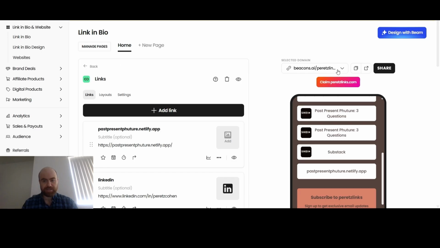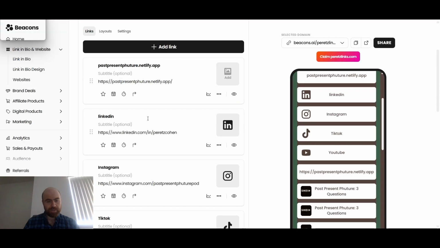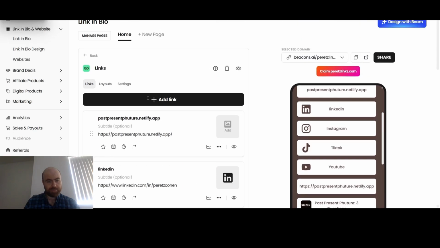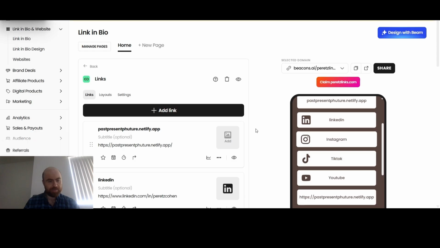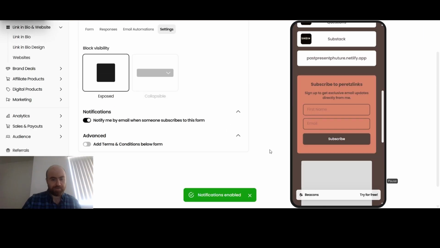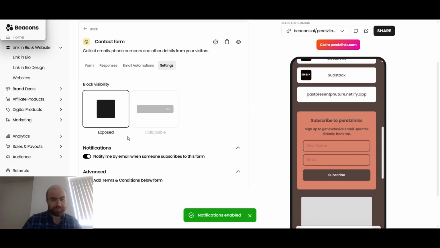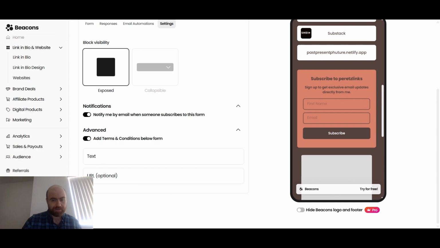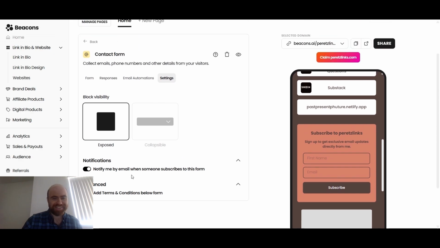Let's see if we can test the email collection. Okay, so where's the pop-up? Pop-up, okay, we got that, we got the bio, contact form. Okay, we found one thing, we have notified by email. And then what's the terms and conditions? Text. Nah, it's too advanced for me.